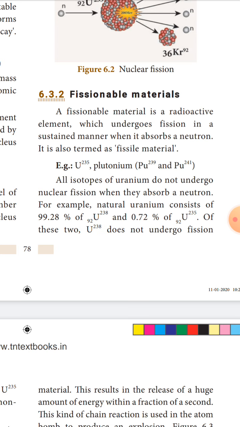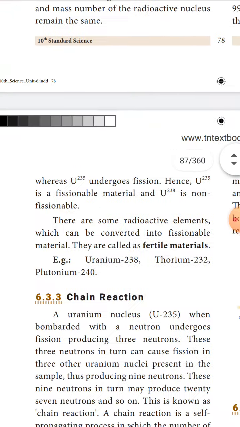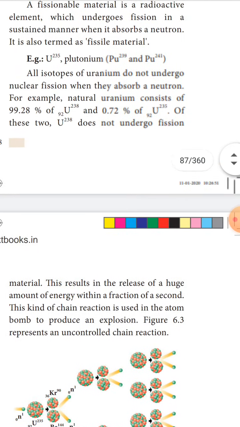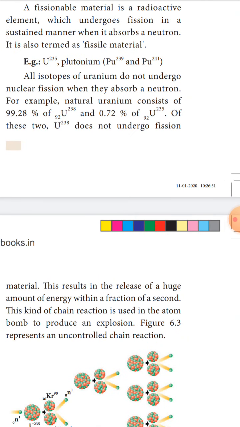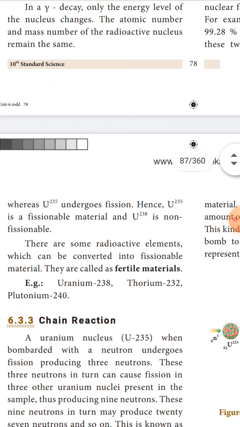Of these two, uranium-238 does not undergo fission, whereas uranium-235 undergoes fission. Hence, uranium-235 is a fissionable material and uranium-238 is a non-fissionable material.